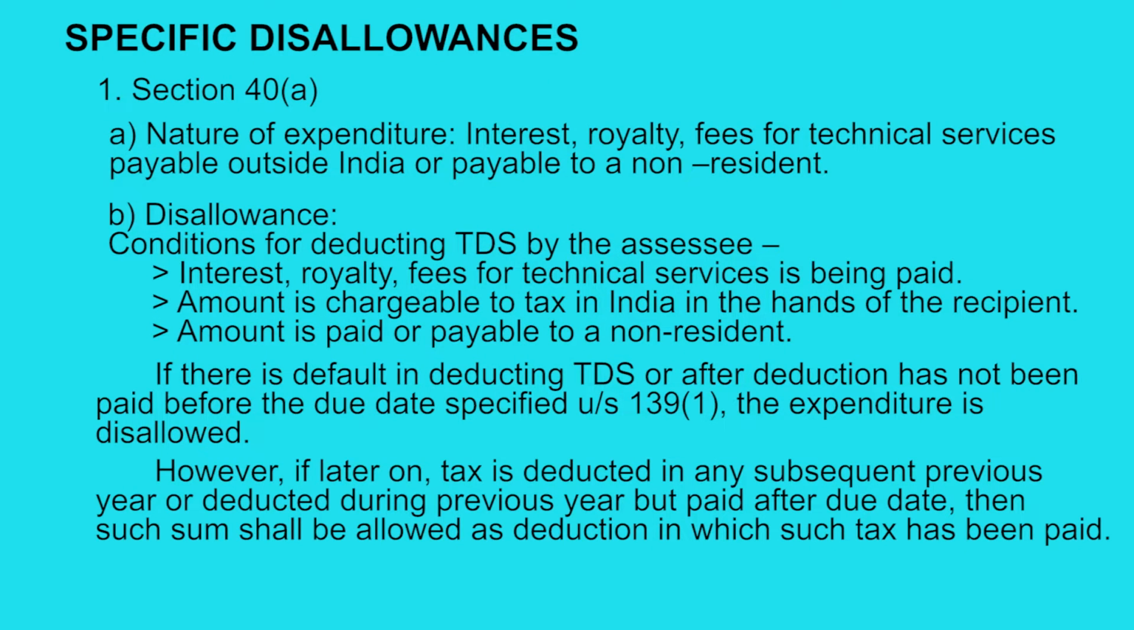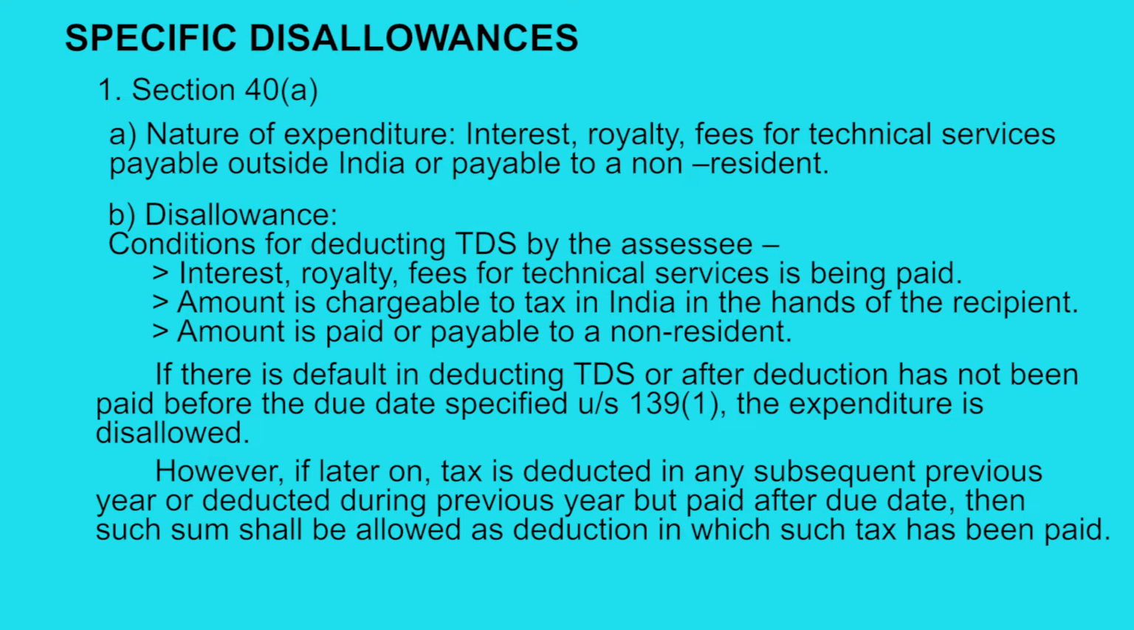The nature of expenditure covered under section 40(a) is interest, royalty, and fees for technical services payable outside India or payable to a non-resident. The disallowance is as follows. The conditions for deducting TDS by the assessee are: interest, royalty or fees for technical services is being paid, the amount is chargeable to tax in India in the hands of the recipient, and the amount is paid or payable to a non-resident. So these are the conditions.